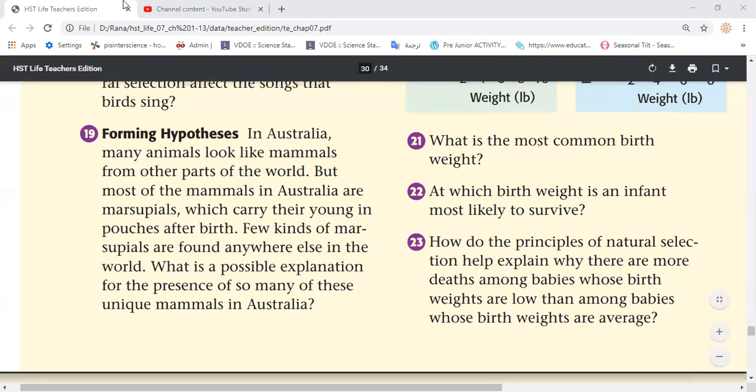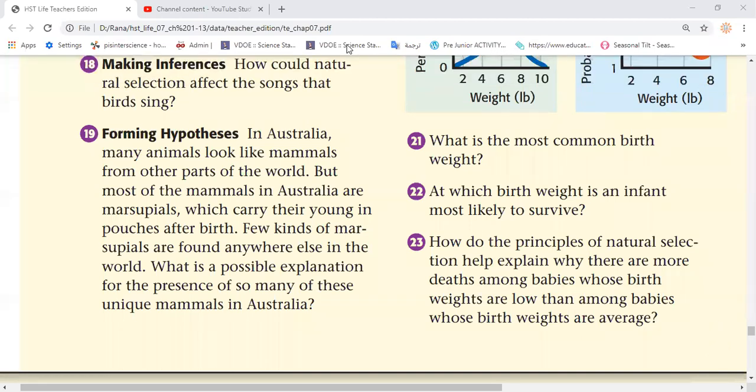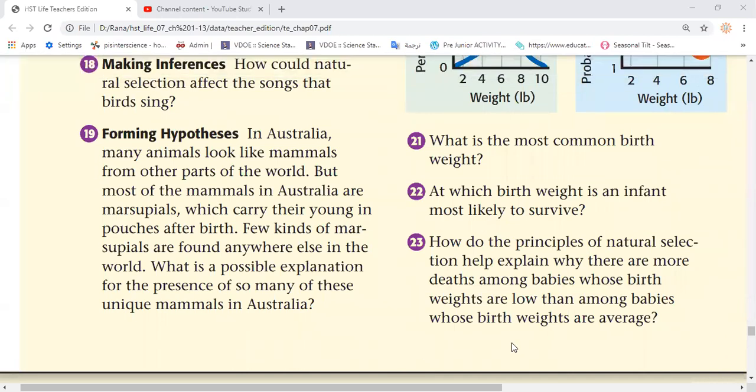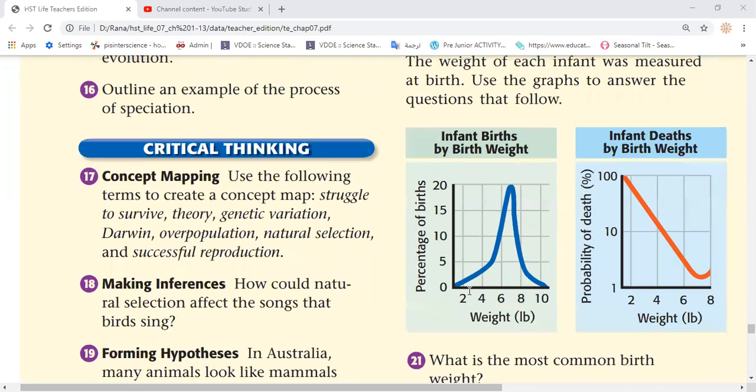So question number 19. Australia is an island. So the mammals evolved in a specific way, which is different from the rest of the mammals. We said that because the Australian environment supported this kind of animal more than other places, they could adapt in Australia better than in other places. Yes, you get the idea?